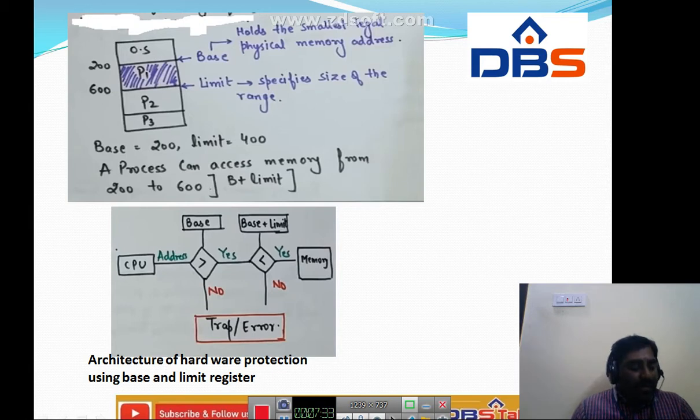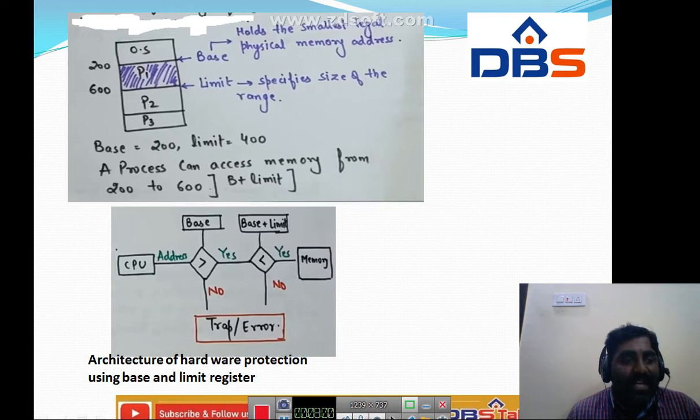Suppose we have the OS area and processes P1, P2, P3. The base address is present in the base register, here 200. It holds the smallest legal physical address, whereas the limit specifies the size of the range. What is the size of the process P1? The limit is 400.